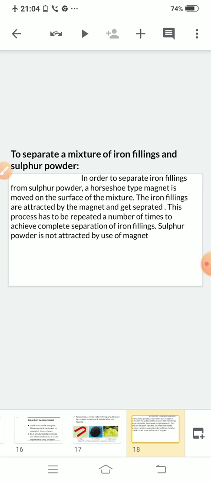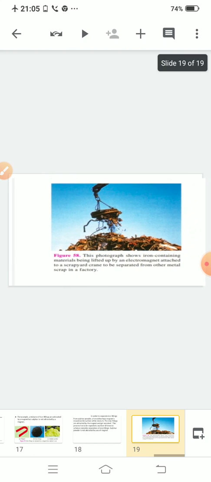Now, how is it done? In order to separate iron filings from sulfur powder, a magnet is moved on the surface of the mixture. The iron filings are attracted by the magnet and get separated. This process has to be repeated a number of times to achieve complete separation of iron filings. Sulfur powder is not attracted by a magnet. So that means if you want to use a separation technique by using a magnet, I'm saying again and again, iron should be there. Clear?